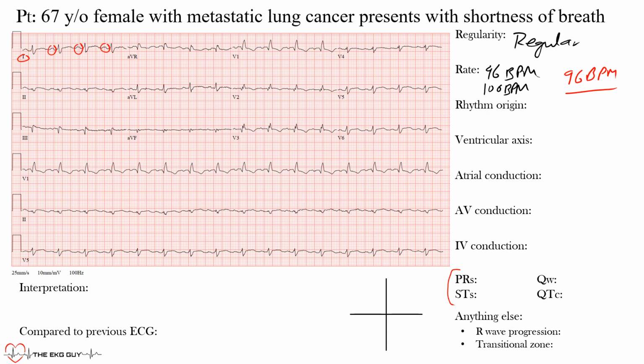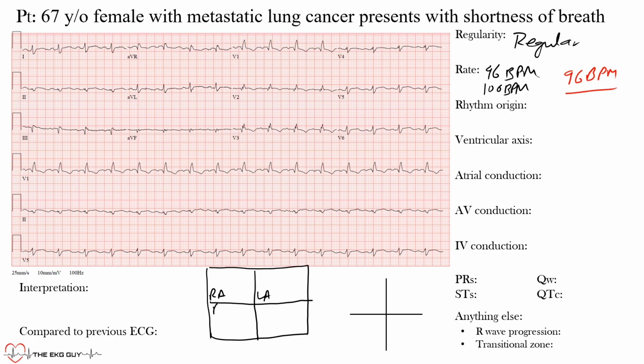Okay, and do you remember how we do that? Remember, we're all about understanding why we see what we see on the EKG, so let's make sure we know that. So just to go over this again, here's our box diagram. This is the right atrium, the left atrium, the right ventricle, and left ventricle. We know that our sinus node sits up here, so if we're in sinus rhythm, the rhythm is originating from the sinus node, and that's what we're trying to figure out.